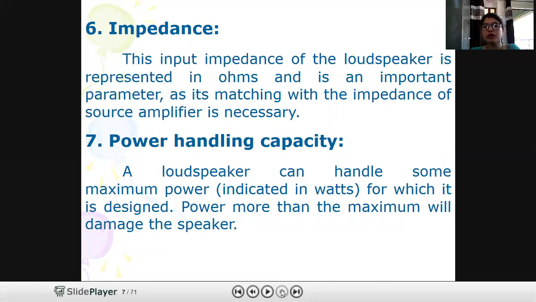Now, what is input impedance? Output impedance, you all know. Input impedance of loudspeaker is represented in ohms, and it should be matched with our source amplifier also. So input impedance should be more and output impedance should be low as in ideal cases. The other one is power handling capacity. Naturally, power handling capacity of loudspeaker should be more so that it could transfer a maximum power at the output.